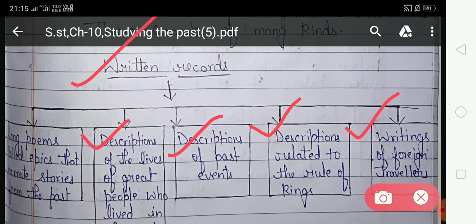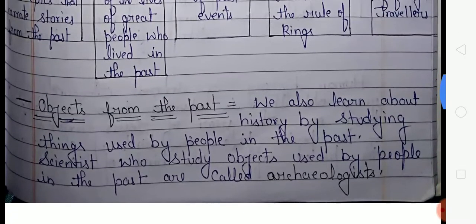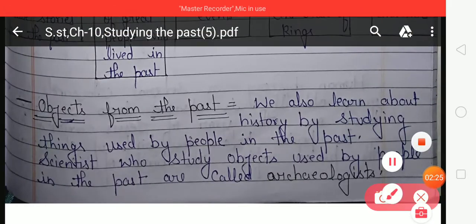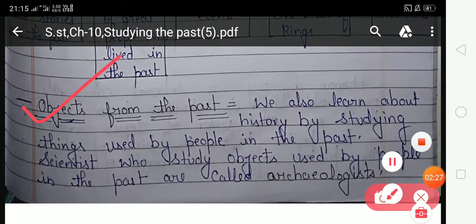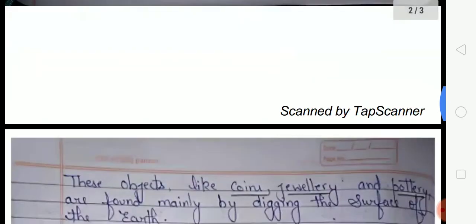The next one is objects from the past. So first of all, read this. We also learn about history by studying things used by people in the past. Scientists who study objects used by people in the past are called archaeologists.